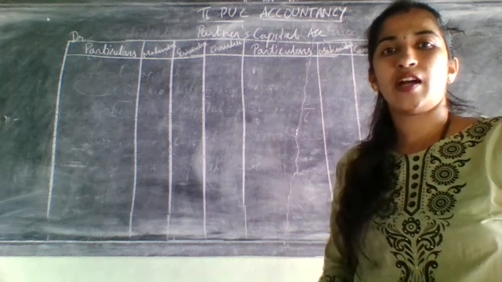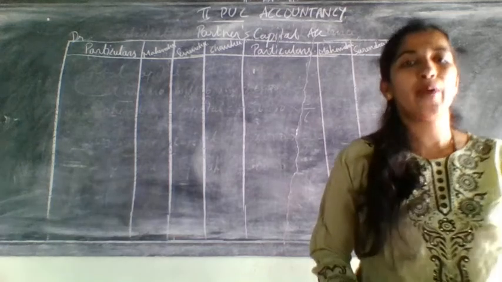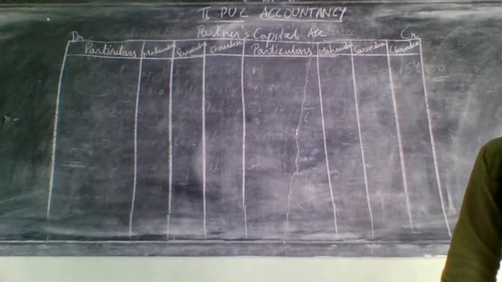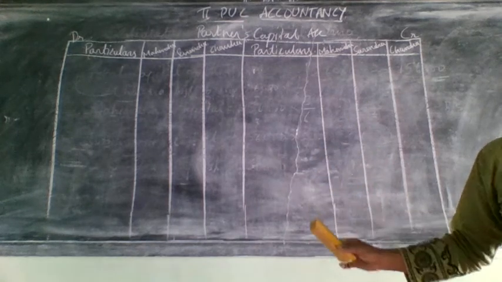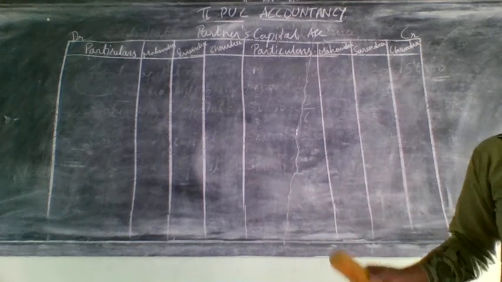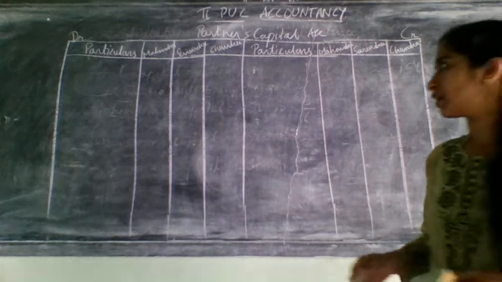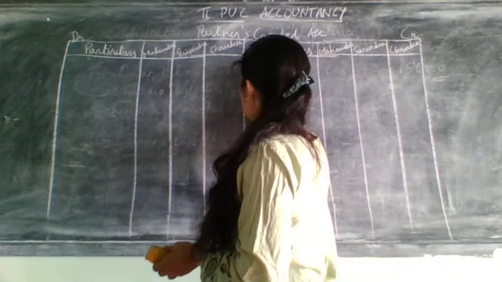Let us start doing the next step, that is preparation of partners' capital account. After doing capital adjustment, only then you can open which account? You can open the partners' capital account. In the partners' capital account, the first entry will be related to what? The first entry will be related to balance brought down. So,